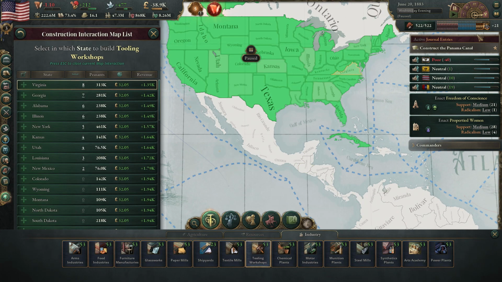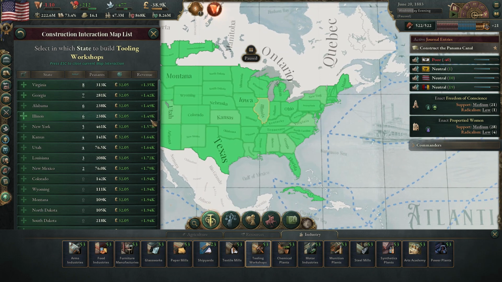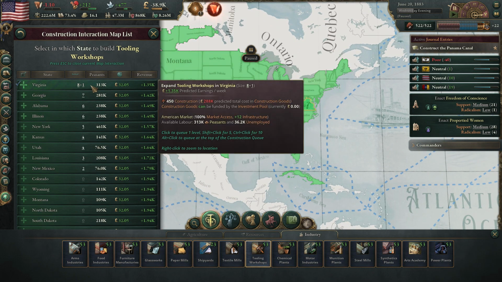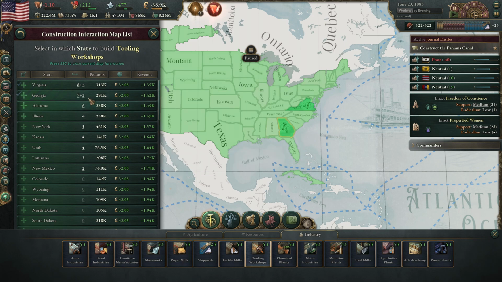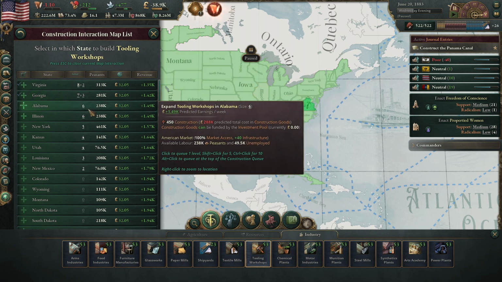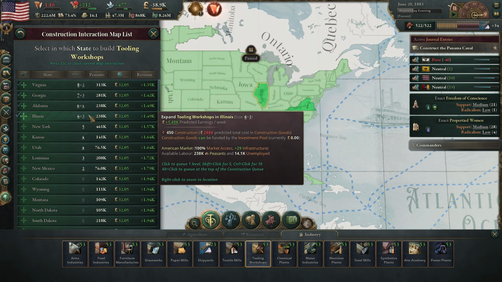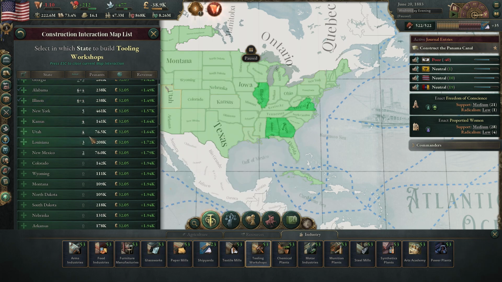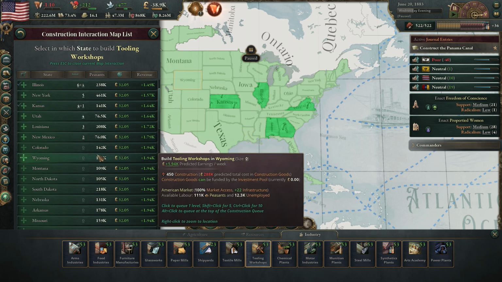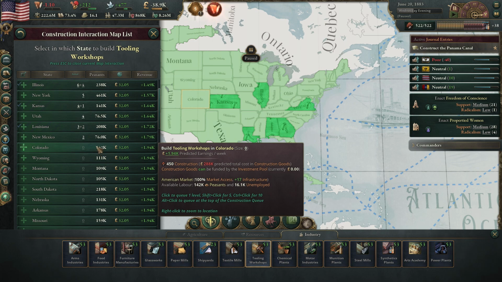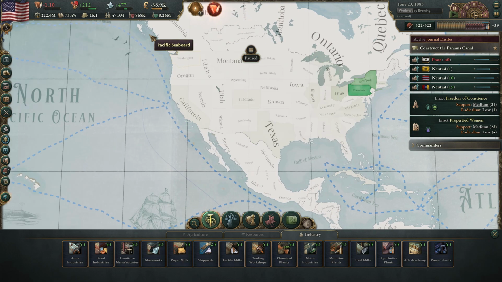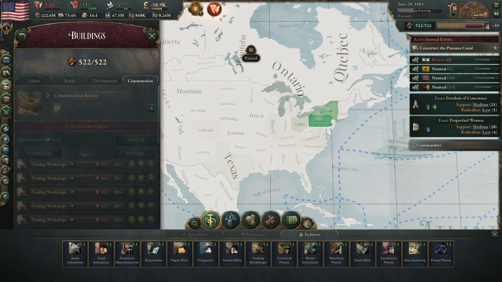So we'll get a bunch of tooling workshops. See where we want to put these. So put 2 in Virginia, 3 in Georgia, and maybe just get these all like level 10. You're gonna need a lot of these anyways. Put 1 in Kansas there, Louisiana, 1 more in New Mexico. All right, so that's a lot, and those are all thrown up to the top right now, guys.